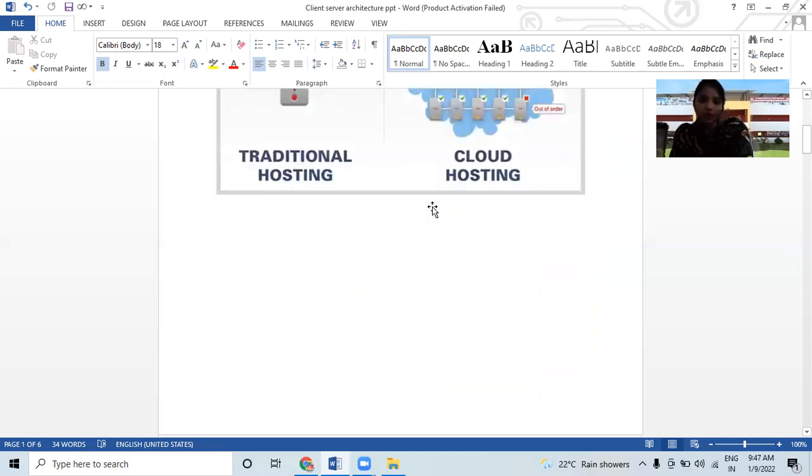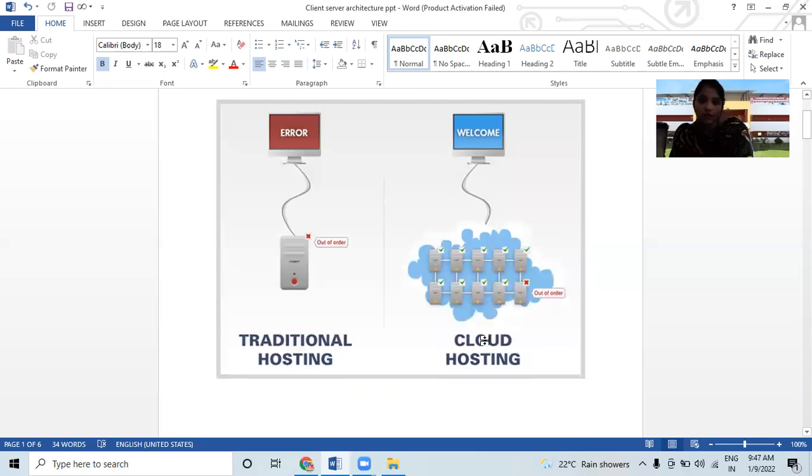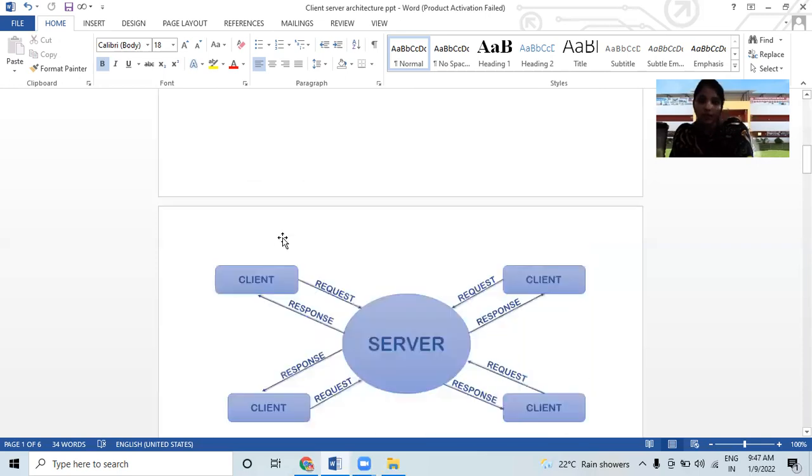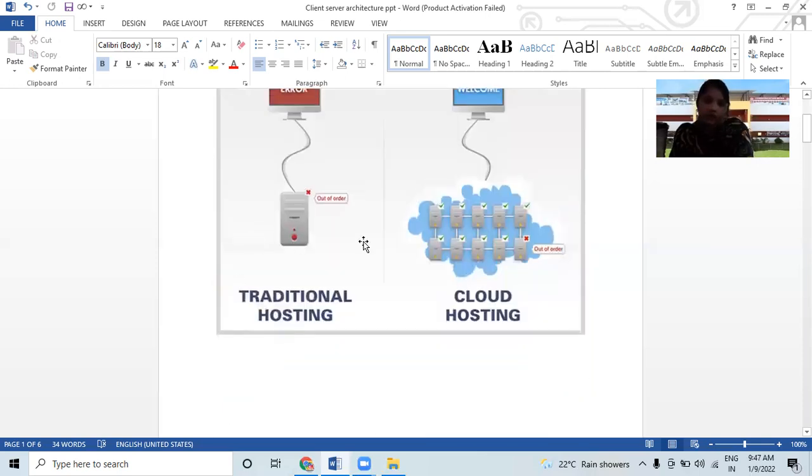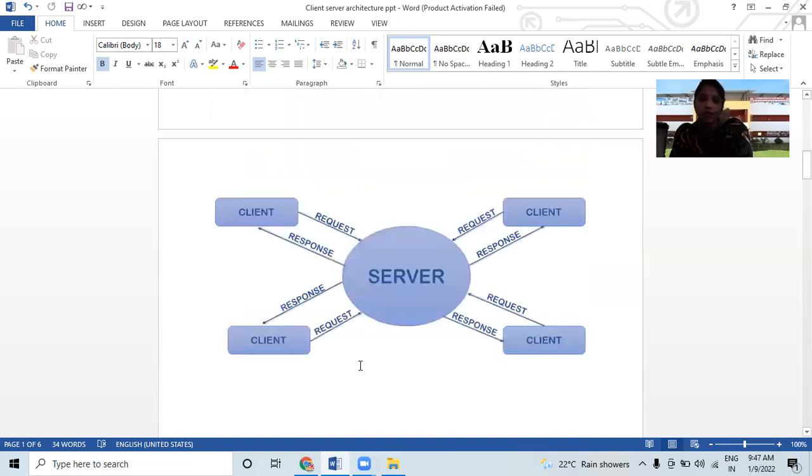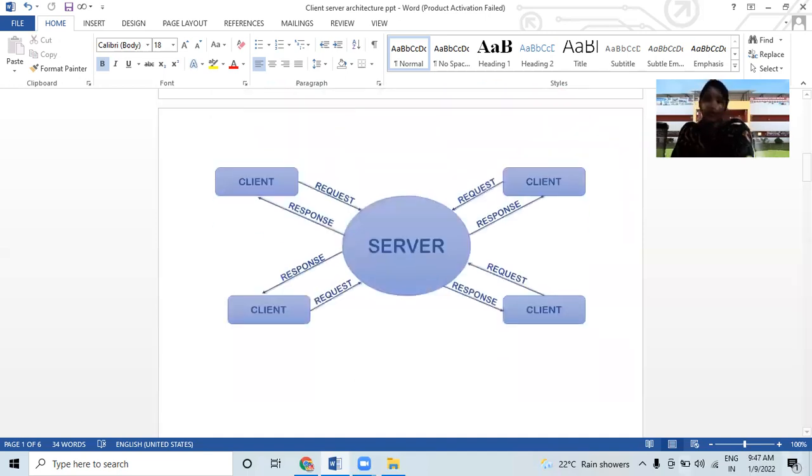In the traditional way this was also done, but if errors occur, there is a chance that everything will collapse or the particular systems will be destroyed. But here we save time and the server can easily provide a particular service to the client.